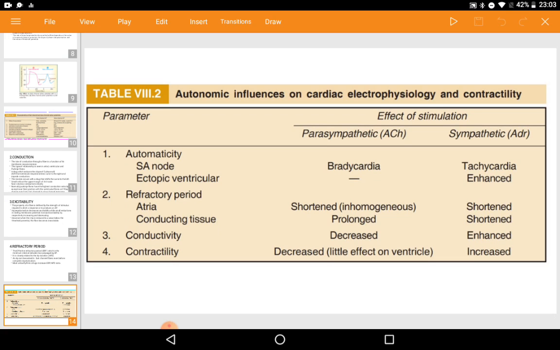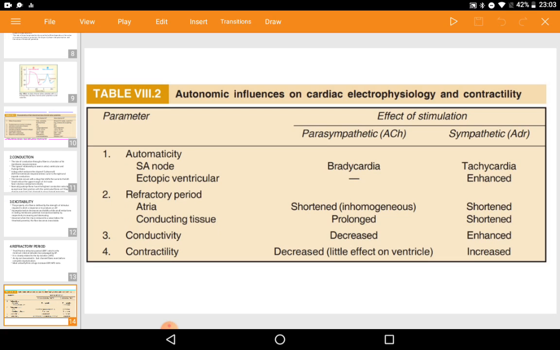We can discuss the effect of stimulation of the parasympathetic and sympathetic systems. First is automaticity. In the SA node, parasympathetic stimulation causes bradycardia, and sympathetic causes tachycardia. For ectopic ventricular automaticity, there is no effect in parasympathetic, and in sympathetic it is enhanced.